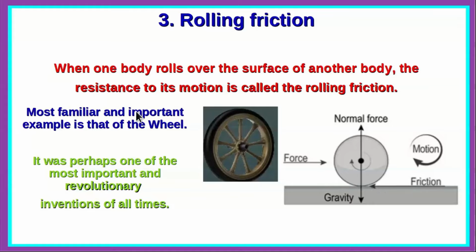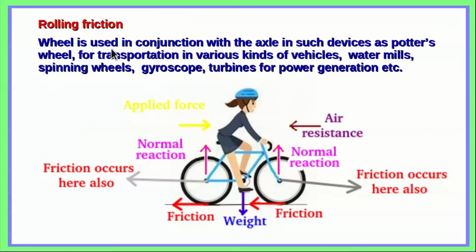Now the most familiar and important example is that of the wheel. In fact, this was one of the most important and revolutionary inventions of all times. The wheel is used in conjunction with the axle in such devices as the potter's wheel, for transportation in various kinds of vehicles, water mills, spinning wheels, gyroscopes, turbines for power generation, etc.